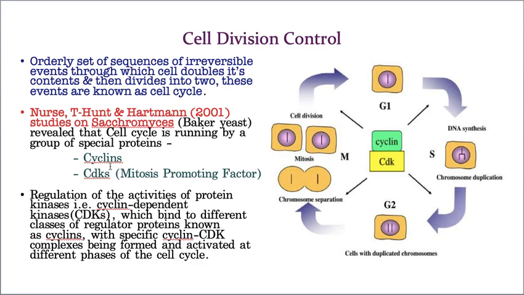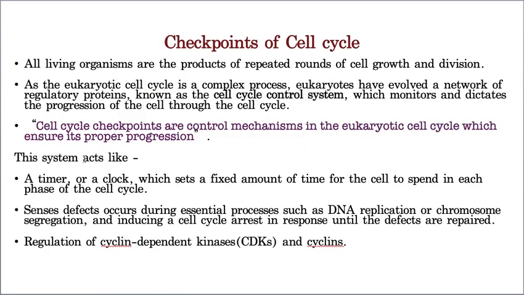And they told there are some special proteins called cyclins and cyclin dependent kinases. When these two join together, that means various types of cyclins are there, and when CDKs are bound with various types of cyclins, they control various stages, various phases of the cell cycle. Hope you understood. Now, let us take checkpoints of the cell cycle. All living organisms are products of repeated cell divisions. Am I correct or not?